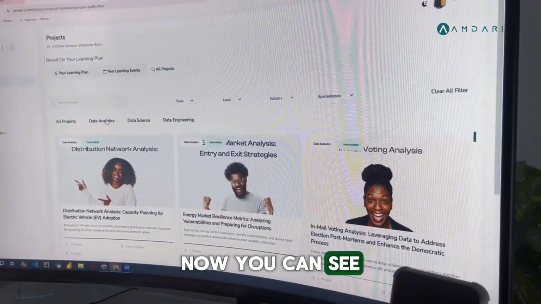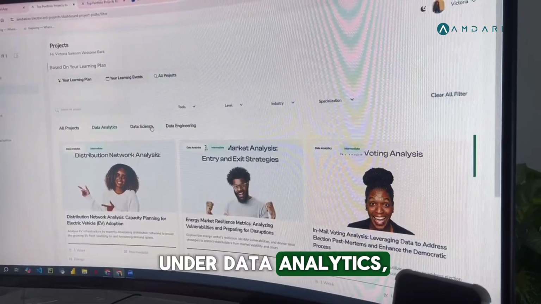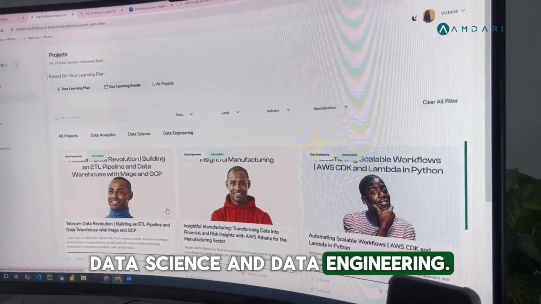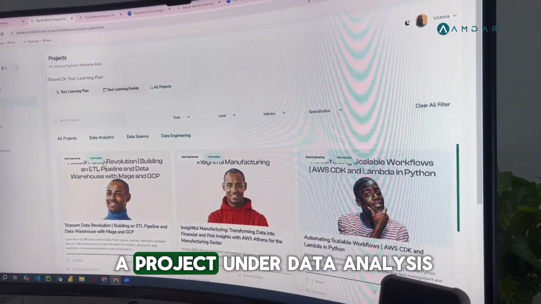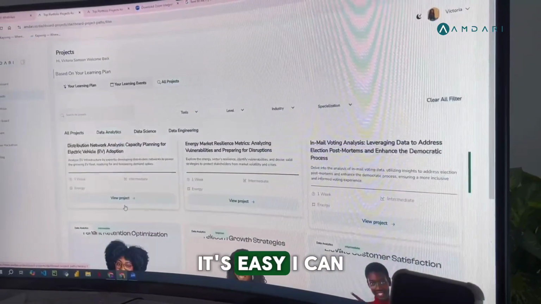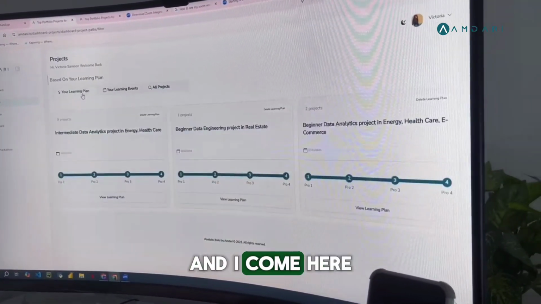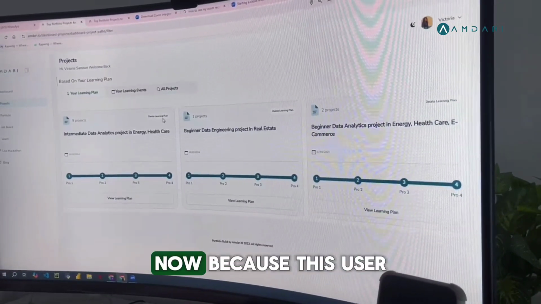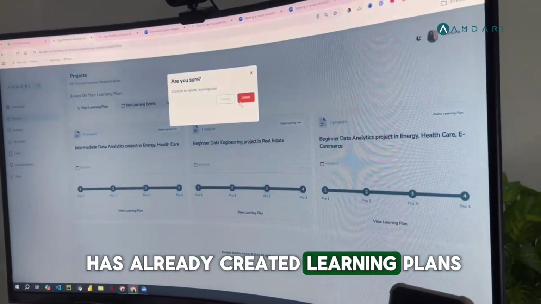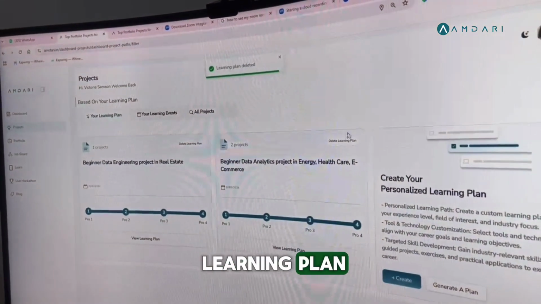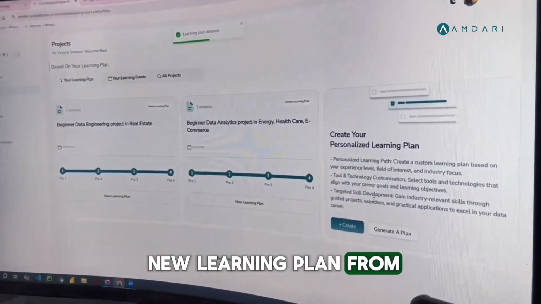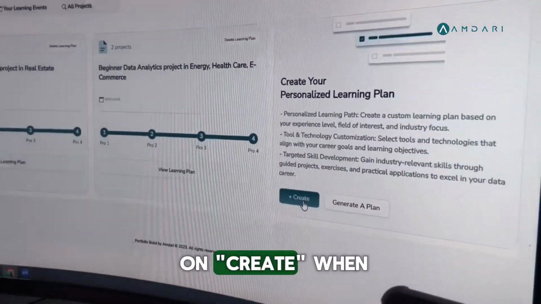Now, you can see that we have projects under data analytics, data science, and data engineering. And let's say we want to work on a project under data analytics. It's easy. I can easily create a learning plan for myself. And I come here to create the learning plan. Now, because this user has already created learning plans, we can delete this learning plan. Now, let's create a new learning plan from the scratch. So I can click on create.